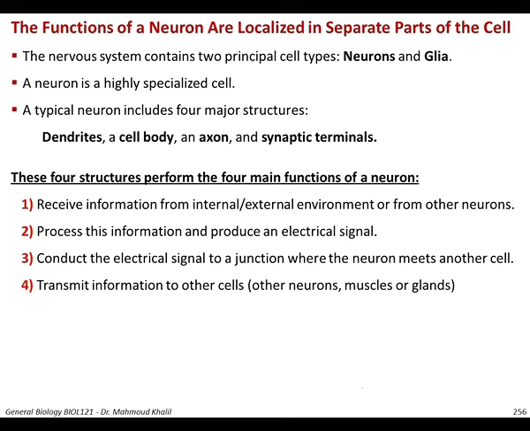They receive information from the internal and external environment or from other neurons. They process this information and produce an electrical signal. They conduct this signal to a junction where the neuron meets other cells, and they transmit the information to other cells, either other neurons, muscles, or glands. So basically, these are the four functions of the neuron.